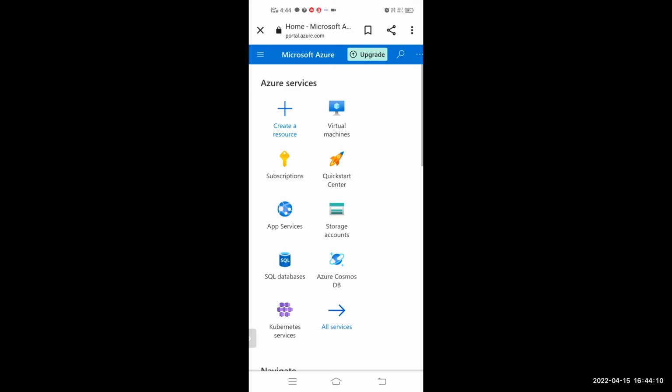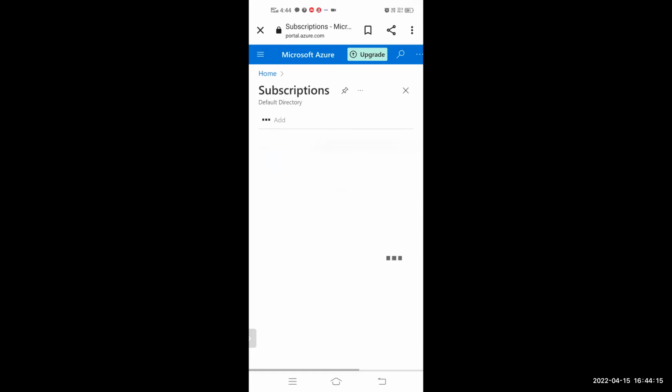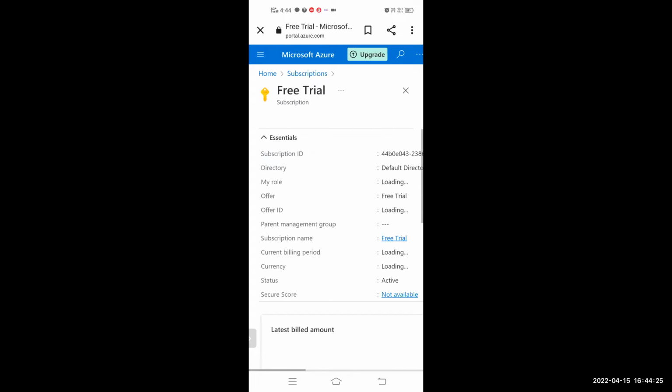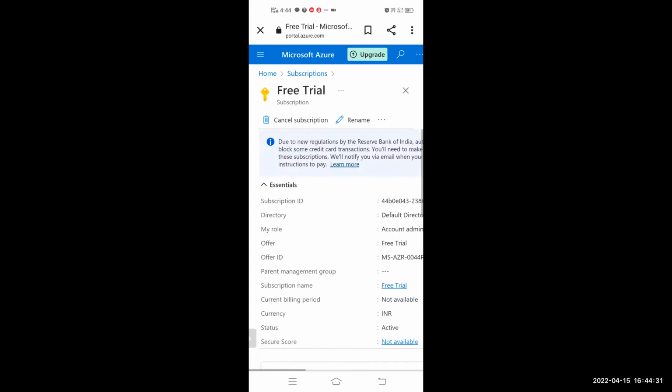So could you click on subscription, Ishaq भाई? Okay. Click on free trial. Or from here you can click the cancel subscription, rename. Could you rename it, Ishaq भाई?